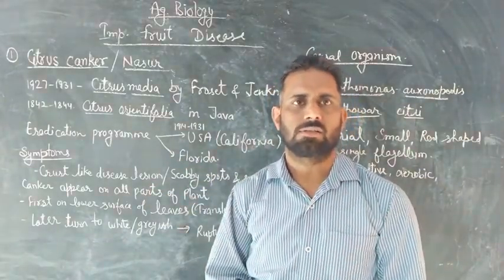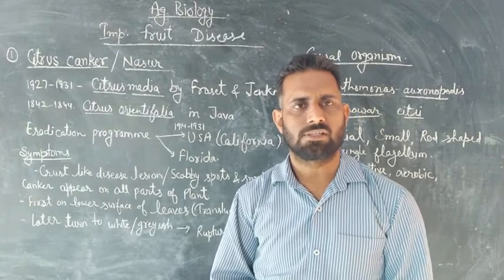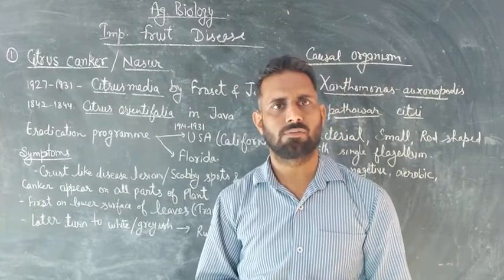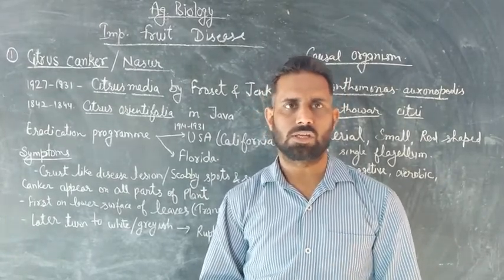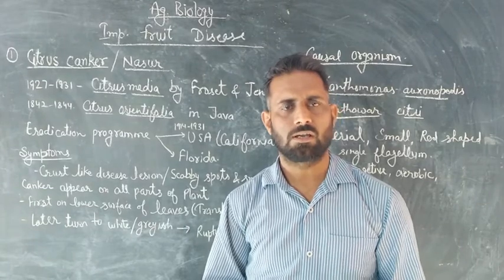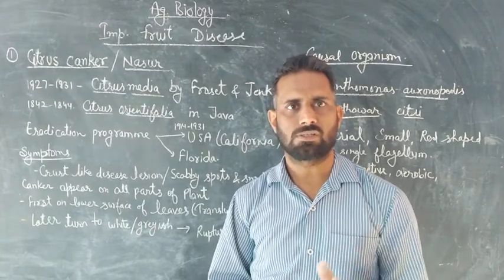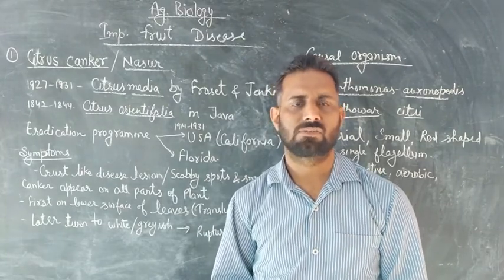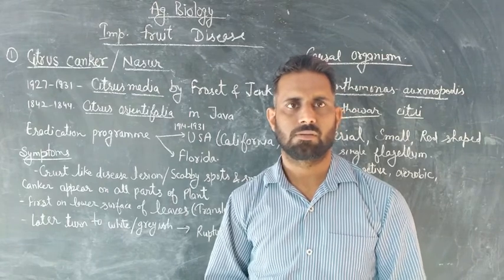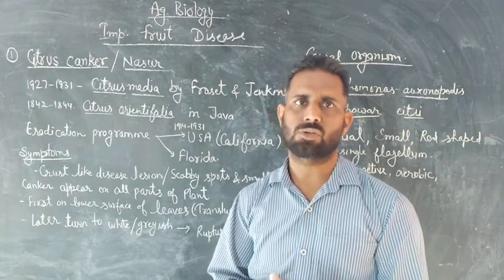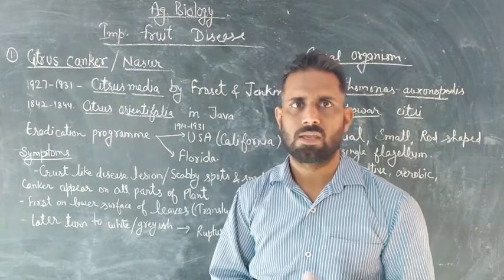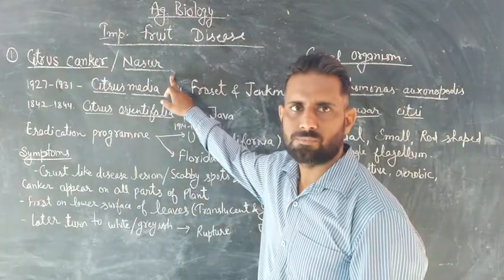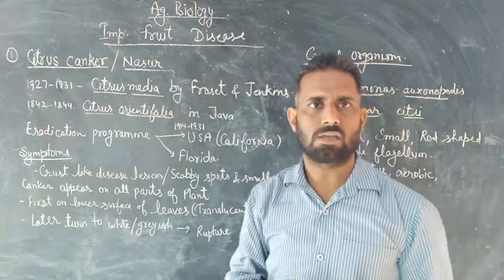Citrus canker is an important disease of the citrus genus, which is found all over the world in citrus producing areas. India and Java are considered as the native place, the center of origin, of this disease. And in India, this disease is also known as Nasur.